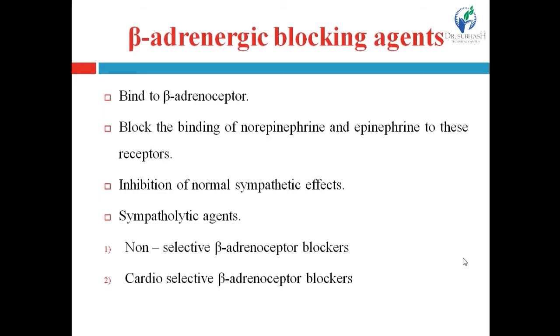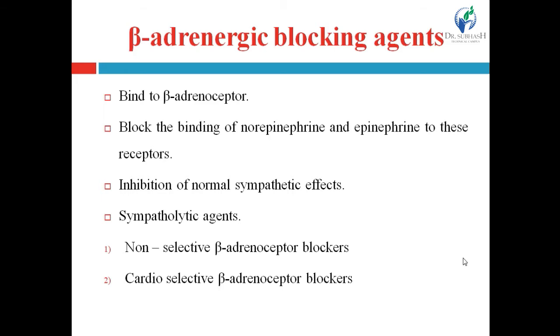If the neurotransmitter binds with the receptor, then sympathetic activity will be produced. But here the neurotransmitter cannot bind with the receptor, so it will not lead to the production of sympathetic responses. It will lead to inhibition of the normal sympathetic effect.